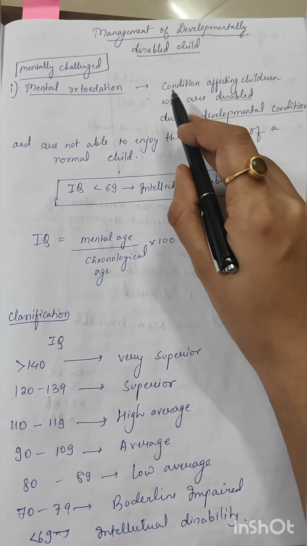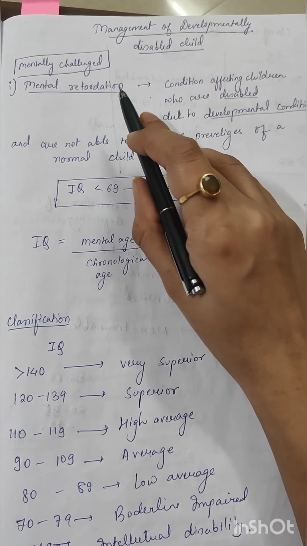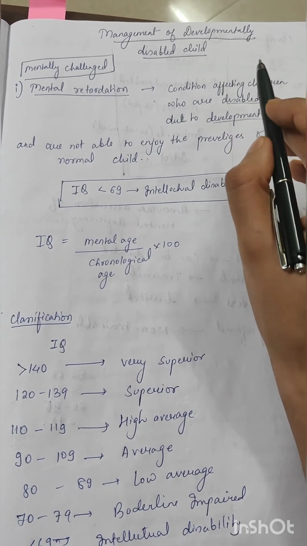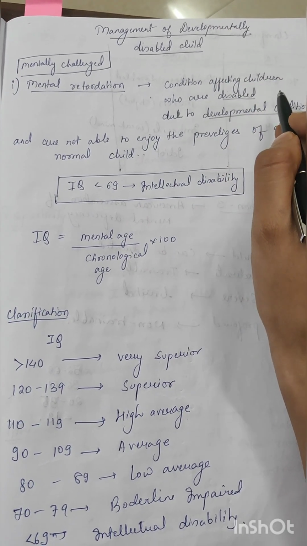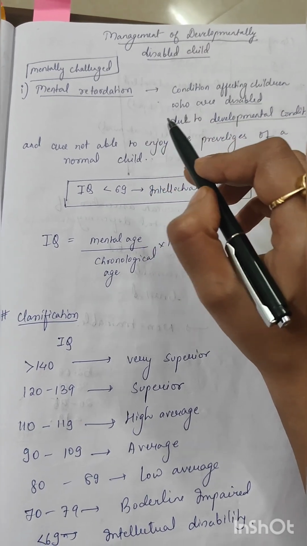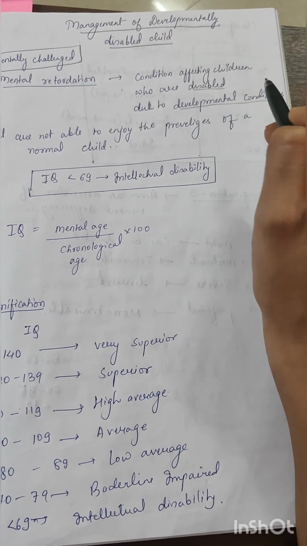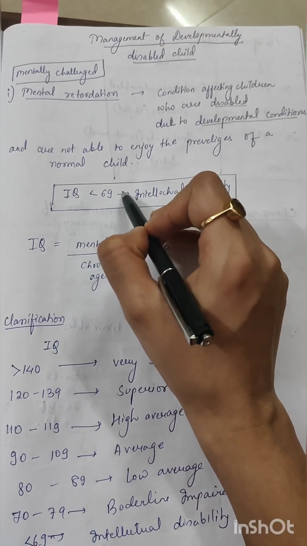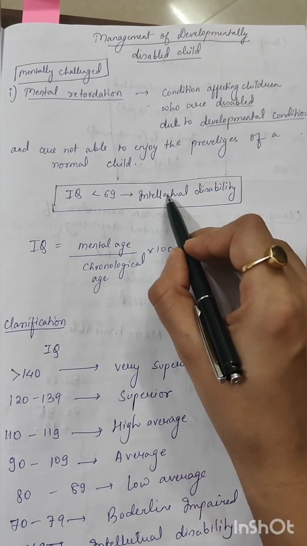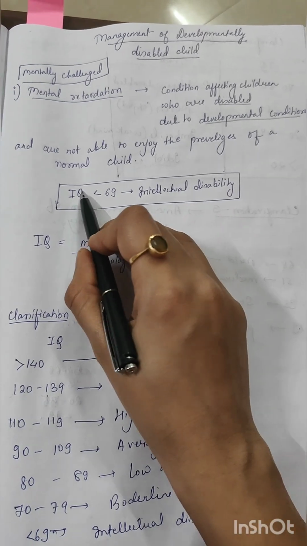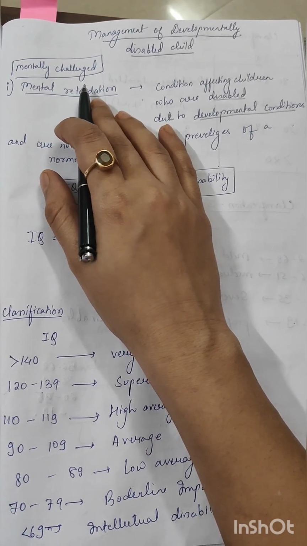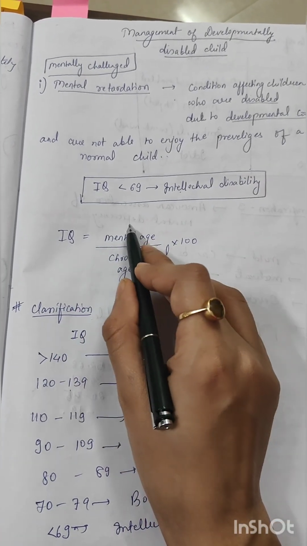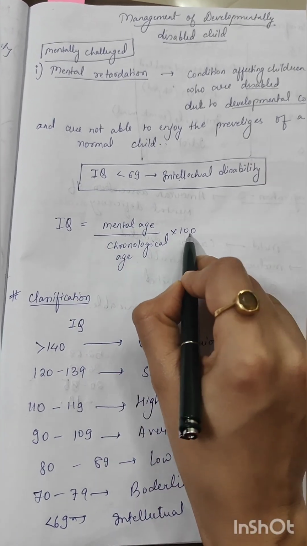Again, mentally challenged or mentally retardation is a condition affecting the children who are disabled due to developmental conditions and are not able to enjoy the privileges that of a normal child. Now comes the IQ. IQ less than 69, that is intellectual disability. Who are considered as mentally challenged? People whose IQ is less than 69. How do we measure IQ? IQ is equal to mental age upon chronological age into 100.